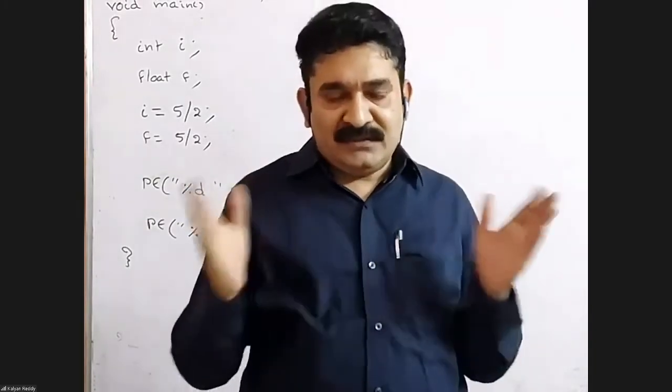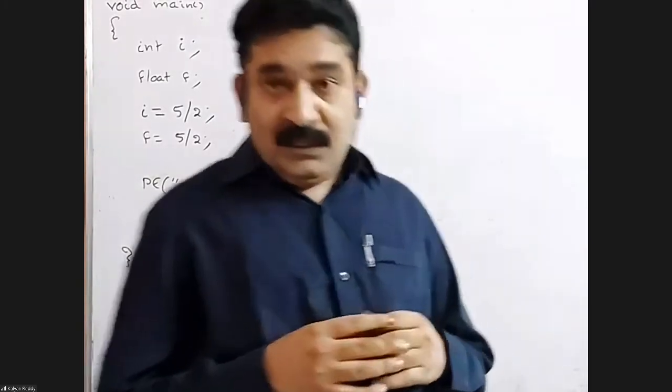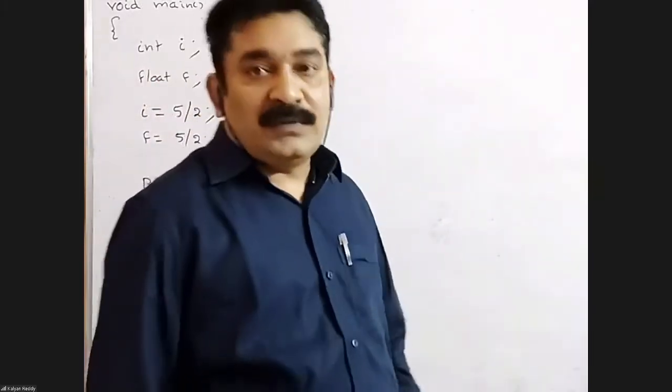Like that, the maximum length is 32. Alphabet means A to Z. Now I am going to show some examples. Guess whether each is valid or not valid.